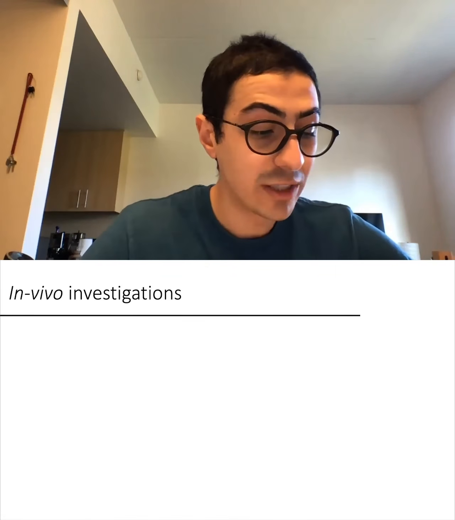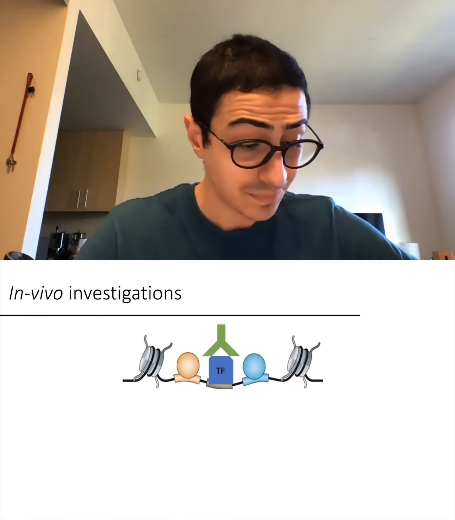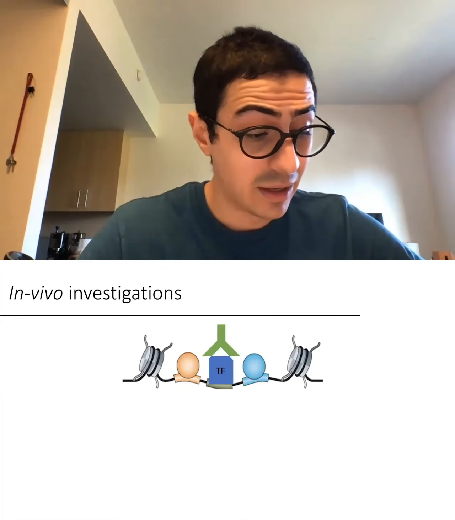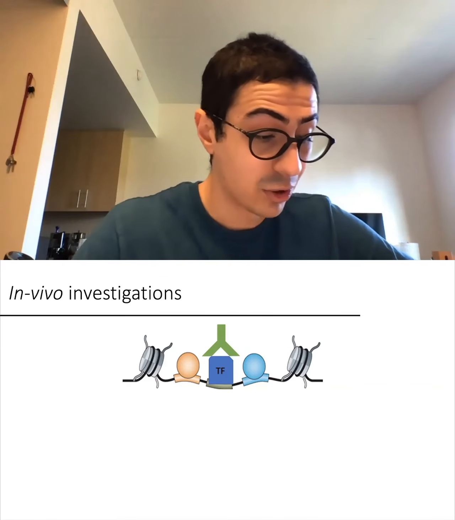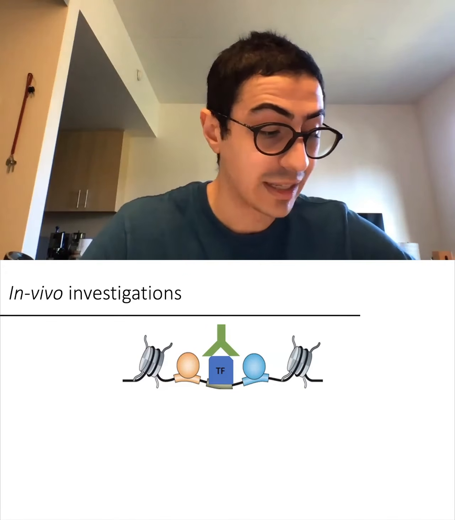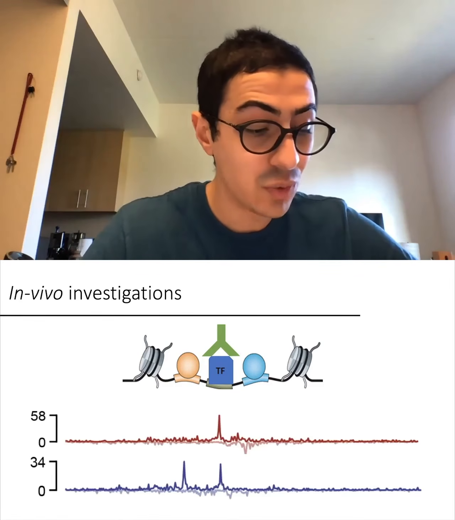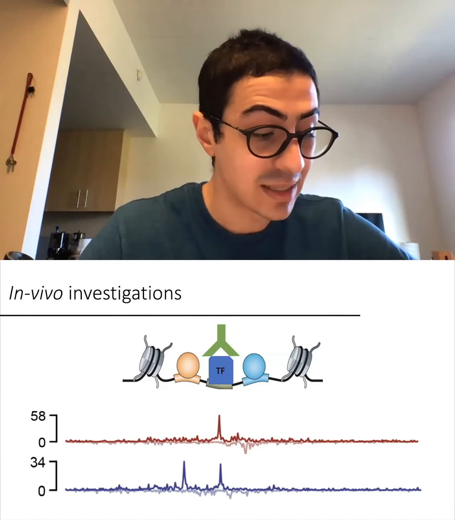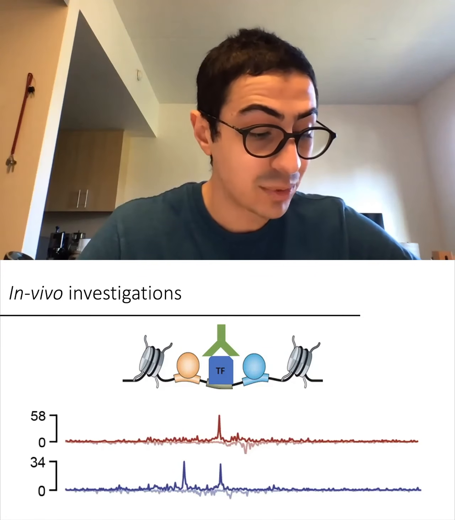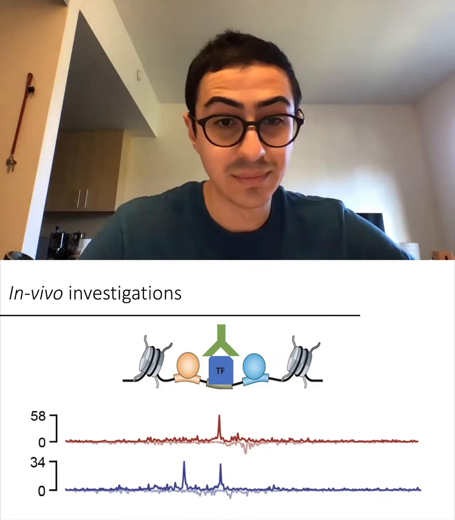Complementary in vivo transcription factor binding experiments can profile genome-wide transcription factor occupancy. Assays such as ChIP-seq, or chromatin immunoprecipitation followed by sequencing, and ChIP-exo can produce genome-wide tracks of read counts such as these, where peaks can describe potential transcription factor binding events.